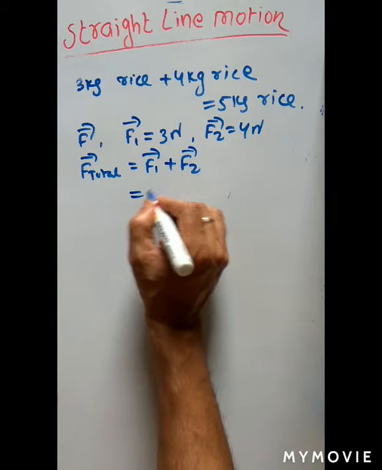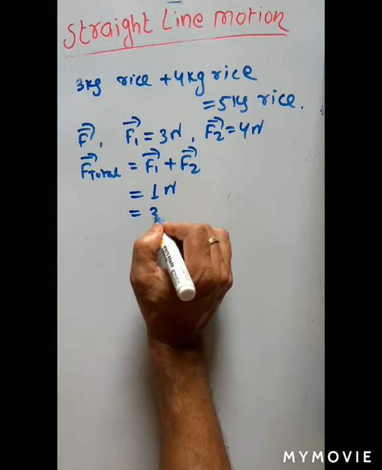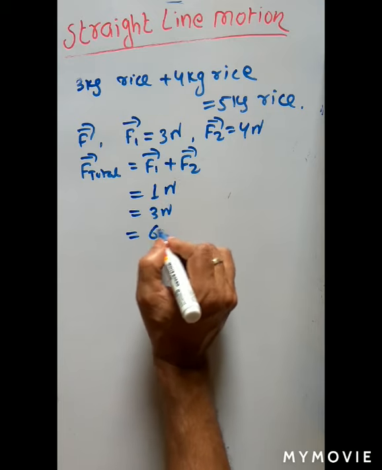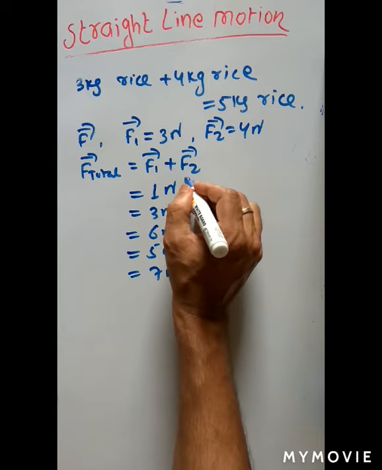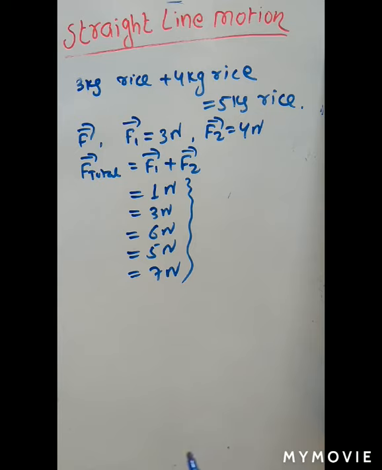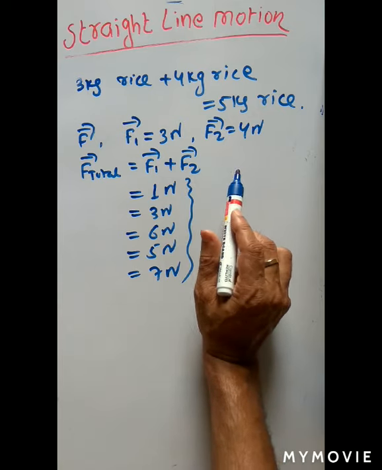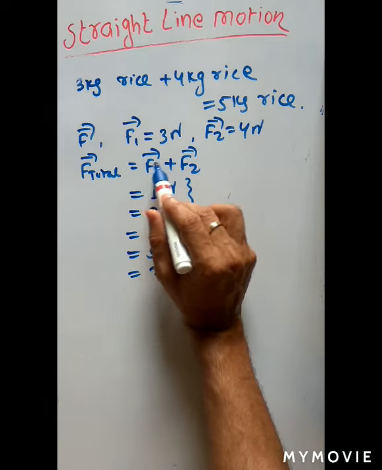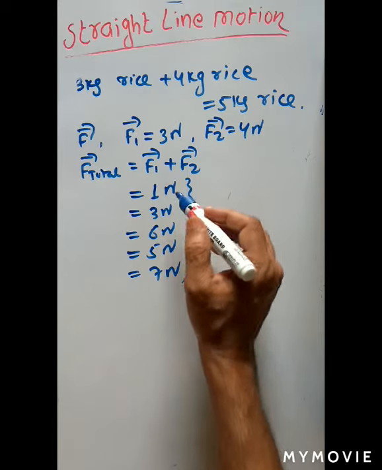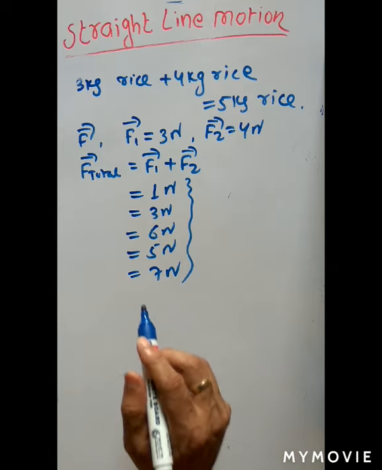So these two force magnitudes may be 1 Newton, may be 3 Newton, may be 6 Newton, may be 5 Newton, may be 7 Newton. So every time the force magnitude will change. How? Now force is a vector quantity which has direction. So the magnitude of the total force depends upon the angle between the two forces. Okay, so we can say the force is a vector quantity which is added vectorially.